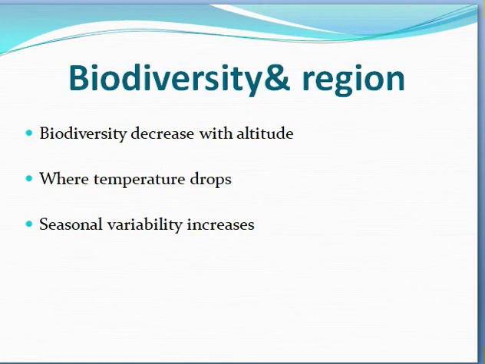Biodiversity and region. Biodiversity decreases with altitude. Why does biodiversity decrease with altitude? Because at the height of the mountains the climate is such that the temperature is very low. The temperature is not low at high altitude because of the sunlight. It is low because of the thinner volume of the air. The thinner air makes the high altitude cold, where temperature drops and seasonal variability increases.